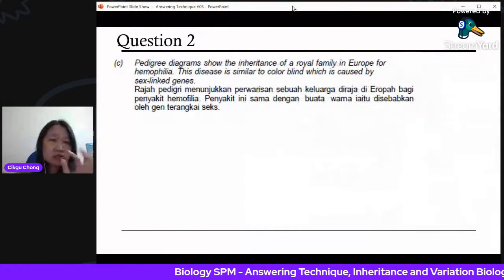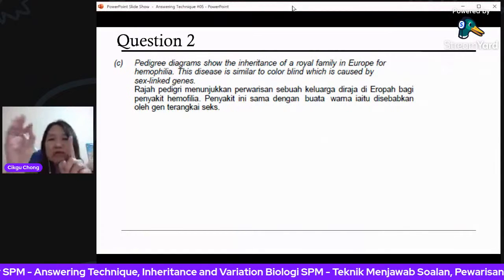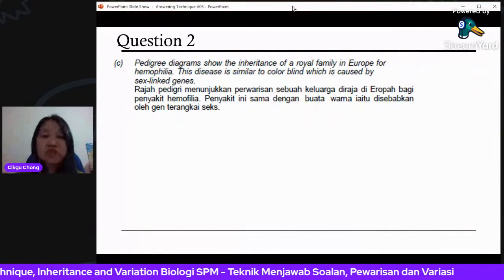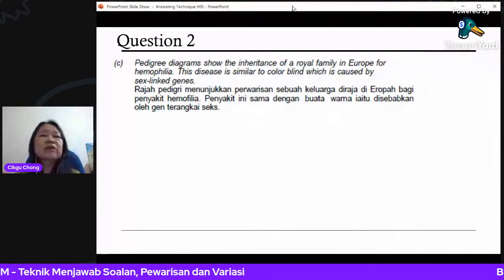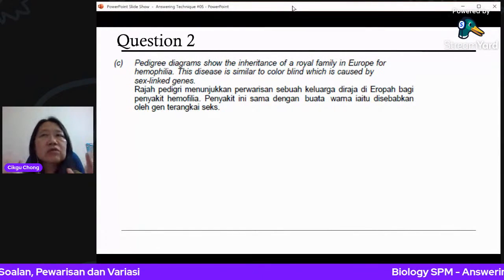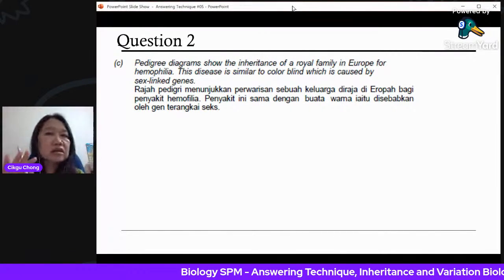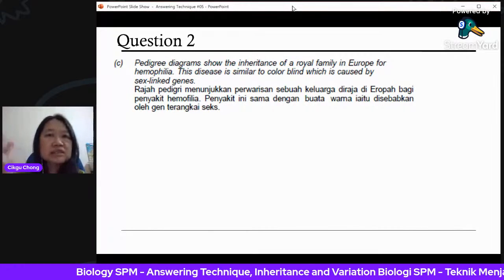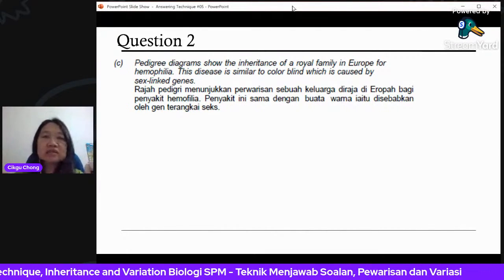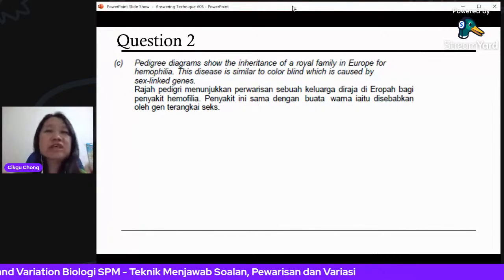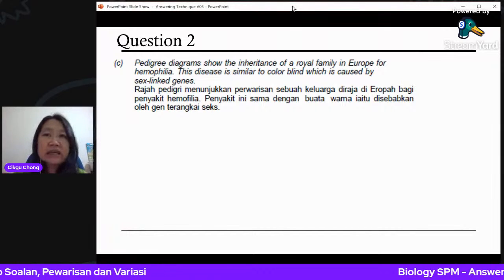Pedigree diagrams are to show the family, the grandfather, male marries the female, what children and so on. That is like a family tree. That's called a pedigree diagram. This is inheritance of a royal family. This is a real case, the UK family, the Queen Elizabeth and the family. All these, they are actually a little bit related as cousins and all that, the royal family in Germany, the royal family in Netherlands, the royal family in Russia and all that. They were actually related because they have this hemophilia gene in their generations.